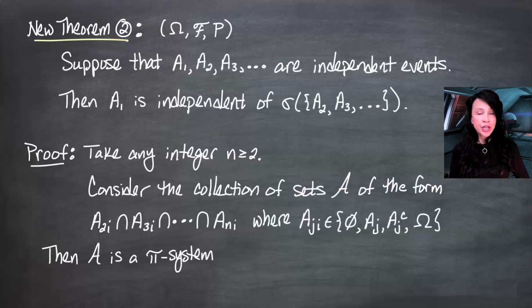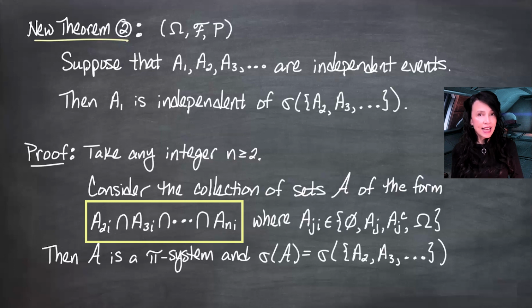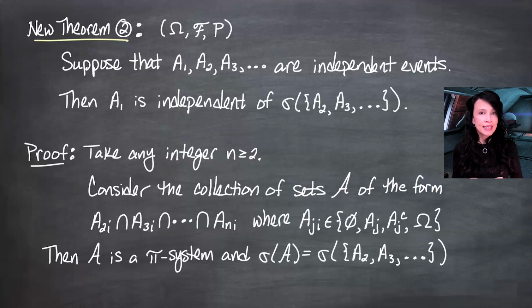Furthermore, the sigma field generated by curly A is the same as the sigma field generated by A2, A3, A4 on up. Why is that? Because I can form this kind of set using these guys, and I can get these guys from this kind of set by taking several of these to be omega. For example, if A2i is chosen to be A2 and all the rest are omega, I can get the individual A2 back.